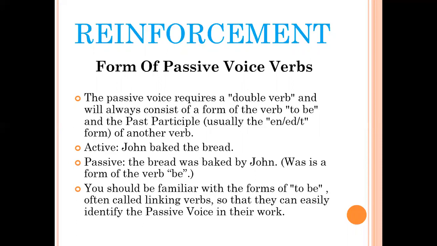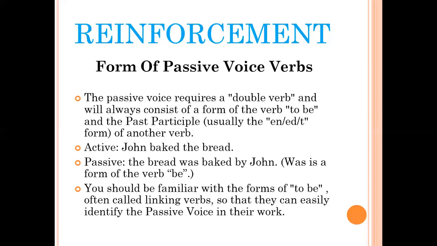Now, when it is converted to passive voice, a double verb will be added: the bread was baked. Was is the past form of the to be verb and baked is the past participle. So, the bread was baked by John. So, was and baked mean a double verb. Passive voice requires a double verb.